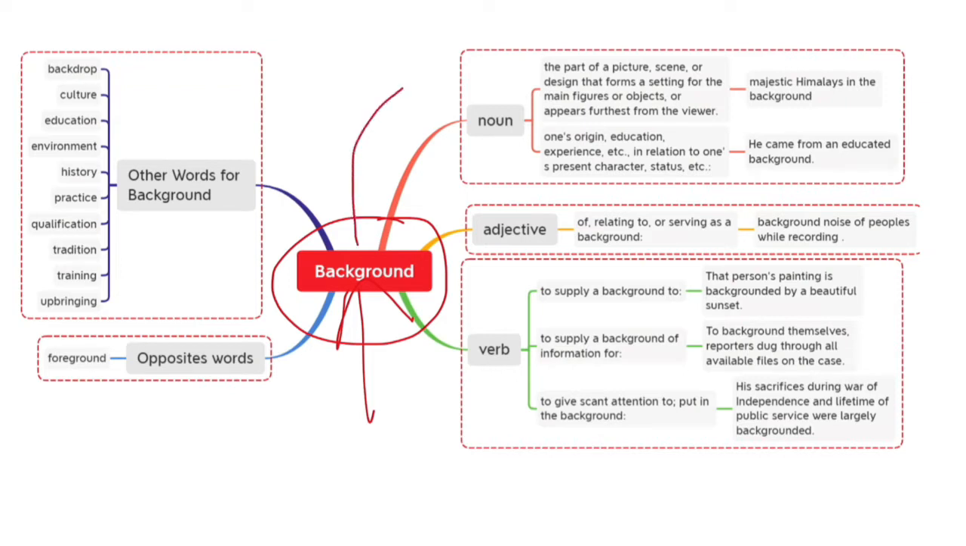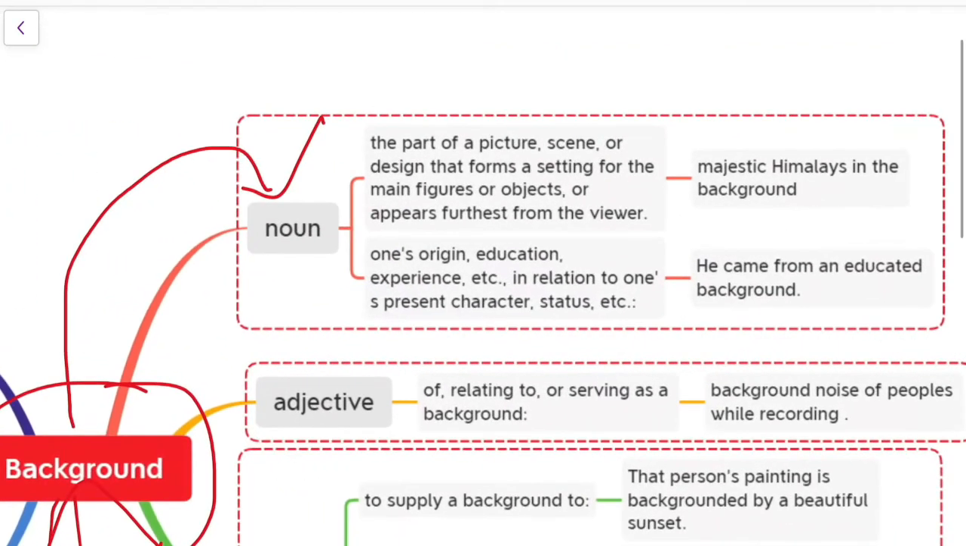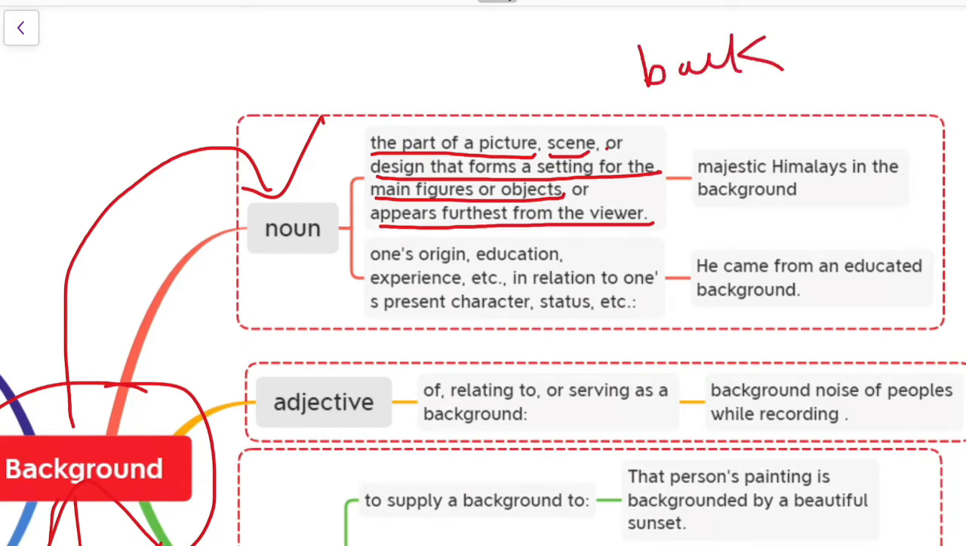Okay, so first we can use it as a noun. Noun is a name of a person, place, animal, or thing. So let us see how background is used as a noun. The part of a picture, scene, or design that forms a setting for the main figure or object, or appears farthest from the viewer. That is what I have just told you, that whatever we are setting is presented at the back, and your work or something of more importance is at the front.